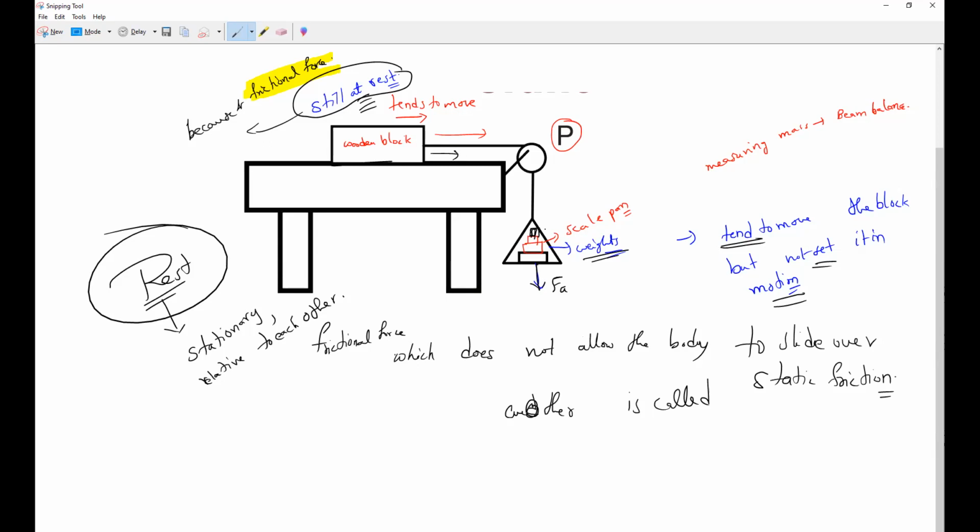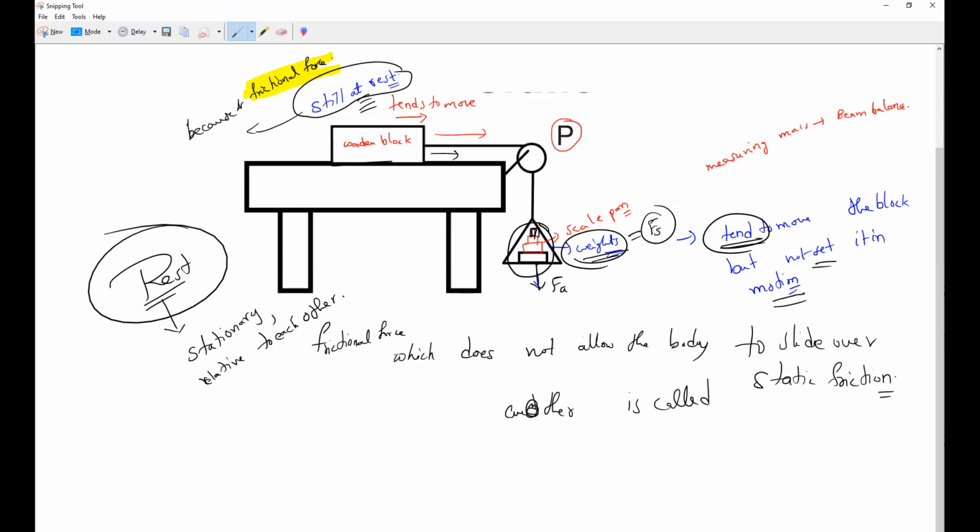The mass which makes the body tend to move, we should speak of its weight, because it experiences the gravitational force. That weight is equal to the static friction. So the maximum friction that just allows the body to slide on another body is called static friction. All of you understanding?